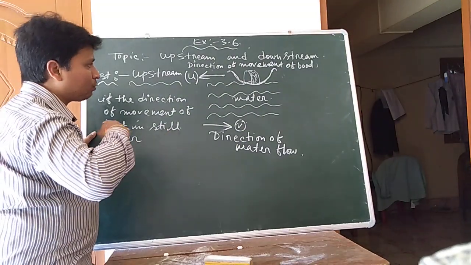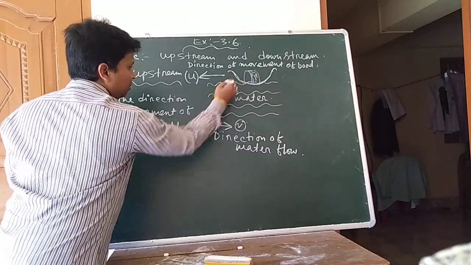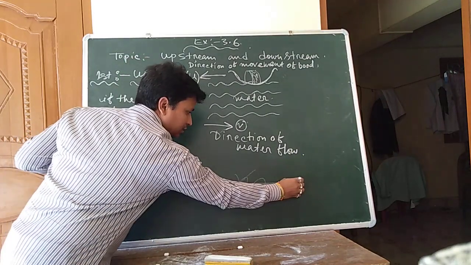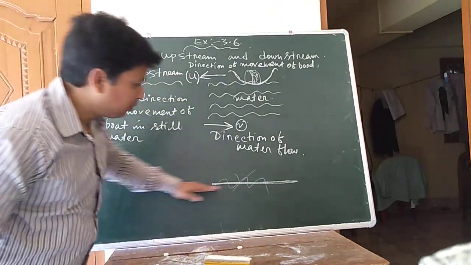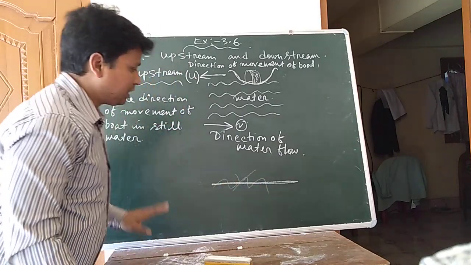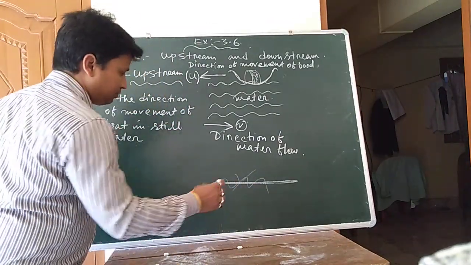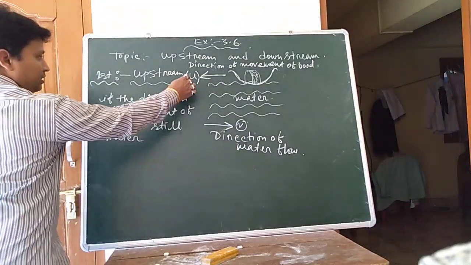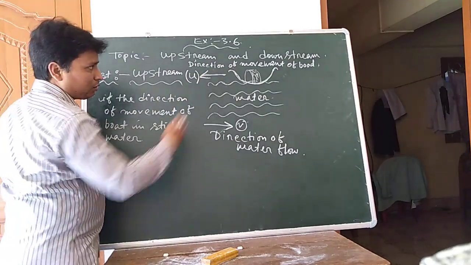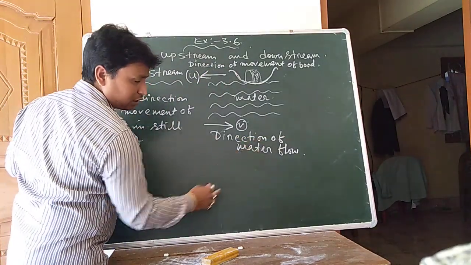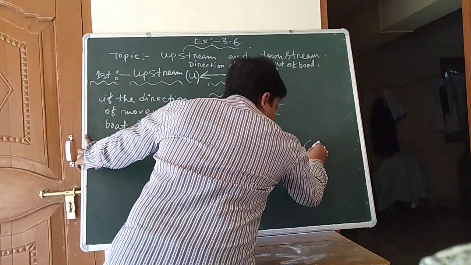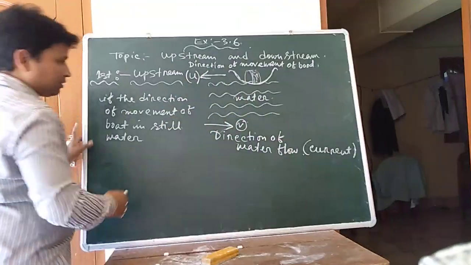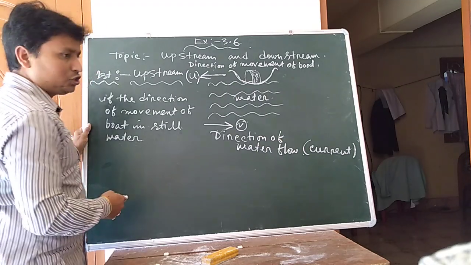That is called the equilibrium position. That means no wave. Just the water flow is flat like this. The water is moving, but there is no wave. That is called still water, the equilibrium position. Then what is the speed of the boat at that time? Suppose the speed is u, and this movement of the boat is opposite to the direction of water flow, that is, the current of water. Both directions are opposite, so their speeds are also opposite to each other.